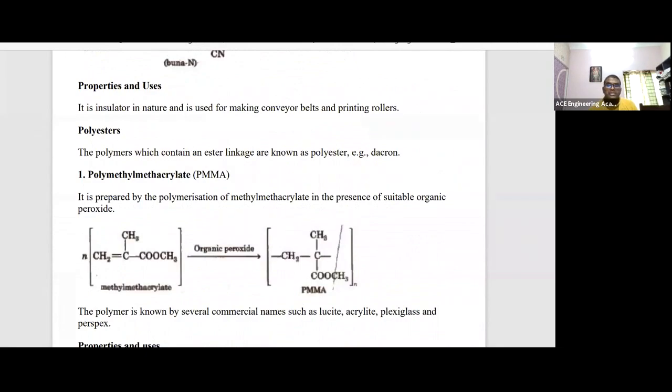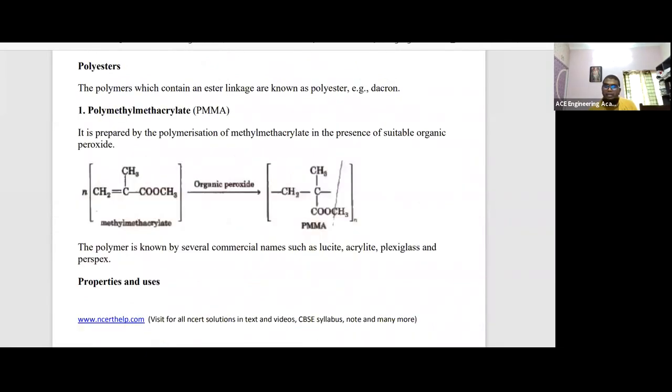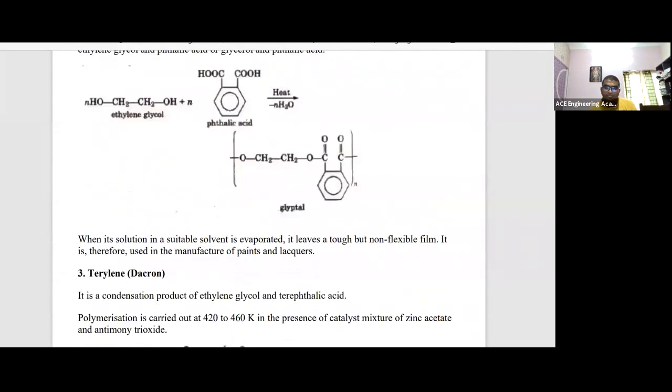Polymethyl methacrylate, right? Where it is used? Acrylic, plexiglass, used for making glasses. We are using this one. Glyptol is used in the manufacturing of paints. We are using this glyptol.